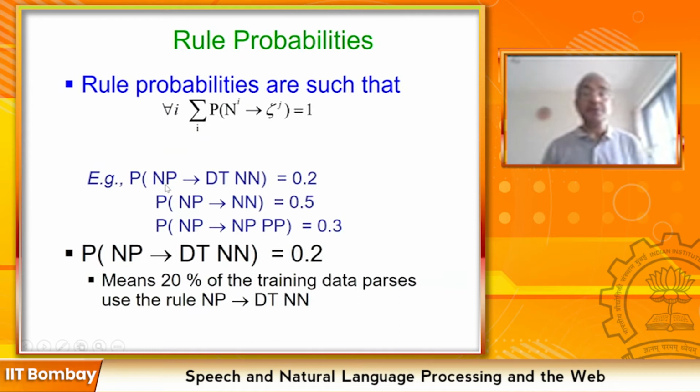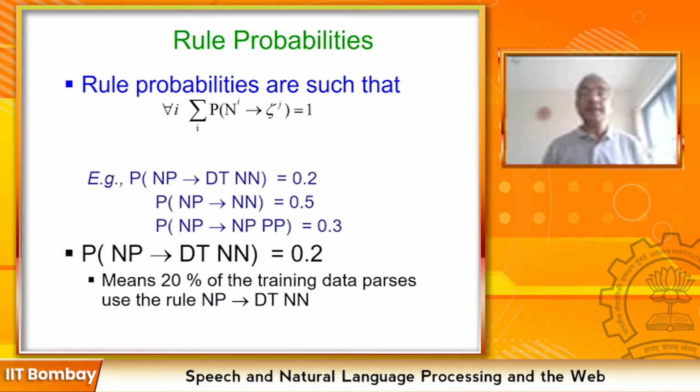So here are three rules for expanding a noun phrase. Noun phrase can become determiner and noun, or noun phrase can simply be a noun, or it can be a noun phrase followed by preposition phrase. So here we are saying that noun phrase going to determiner and noun forms 20% of the corpus.